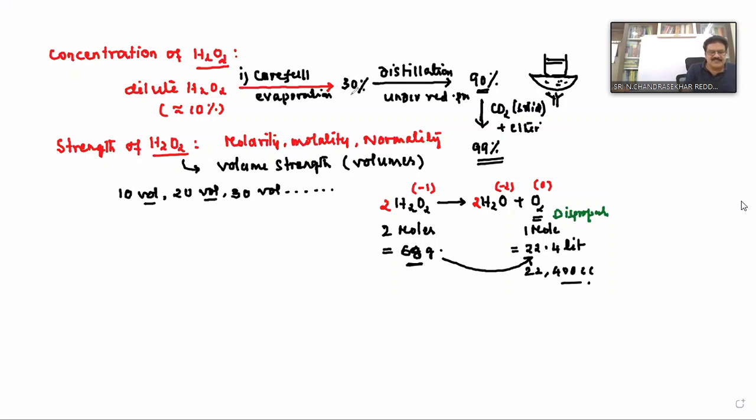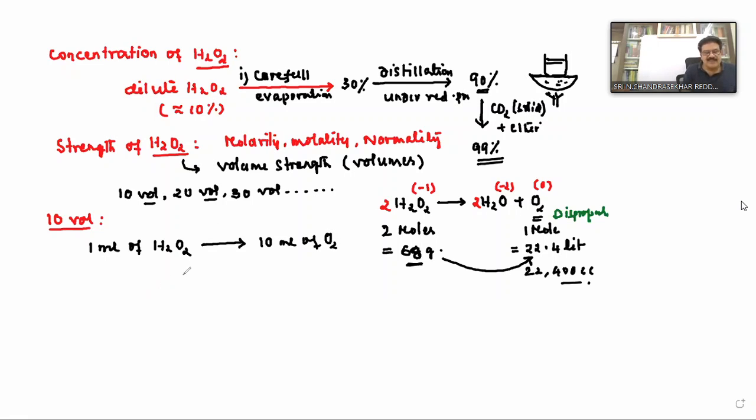Let us take the example of 10 volumes. What does 10 volumes mean? If we take 1 ml of hydrogen peroxide solution, and when it is decomposed it produces 10 ml of oxygen.